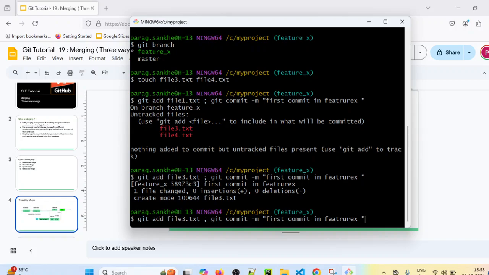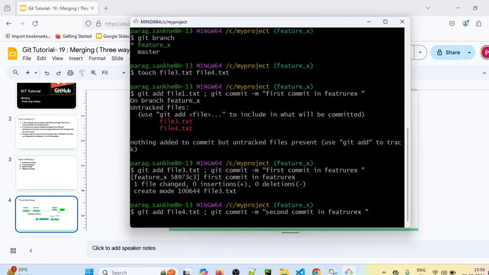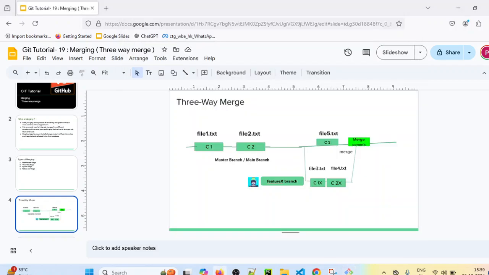Similarly, we will perform for file 4 now. So git add file4.txt, and this is our second commit in feature X branch. Right, so what we have done? We have created feature X branch and we have committed file3.txt and file4.txt in feature X branch. These changes are not present in master branch yet. These are only present in feature X branch.